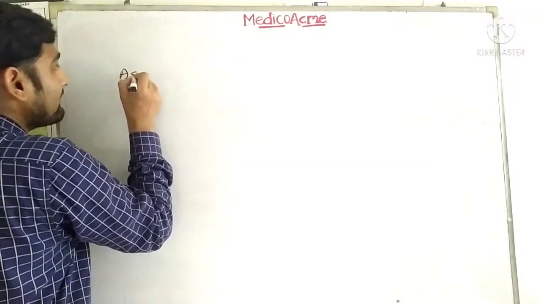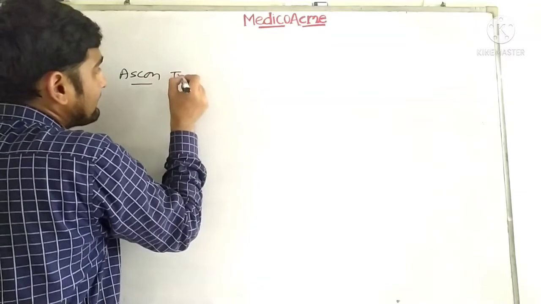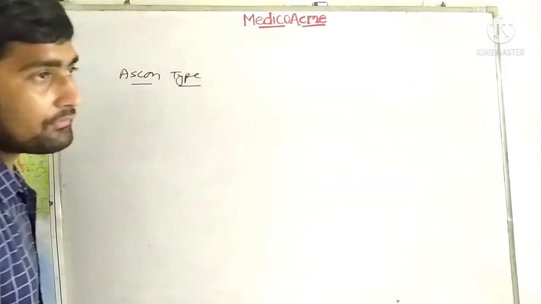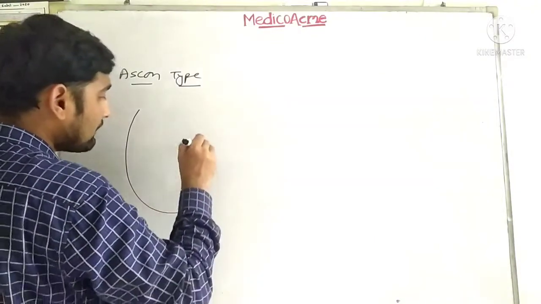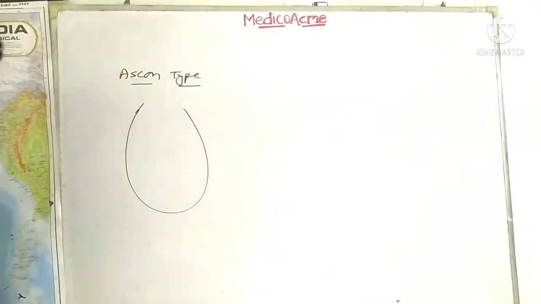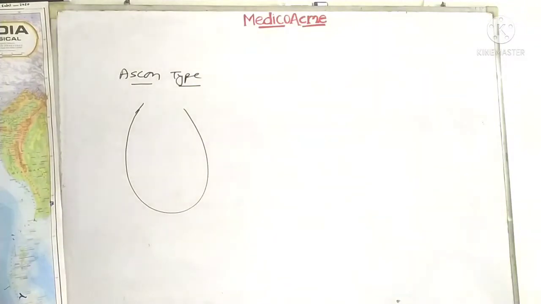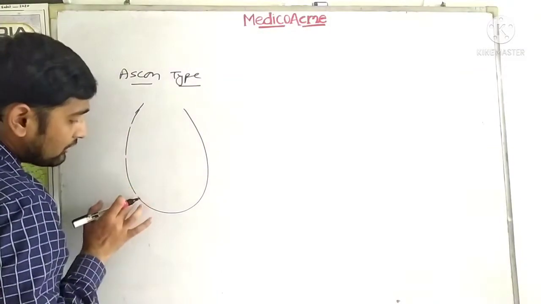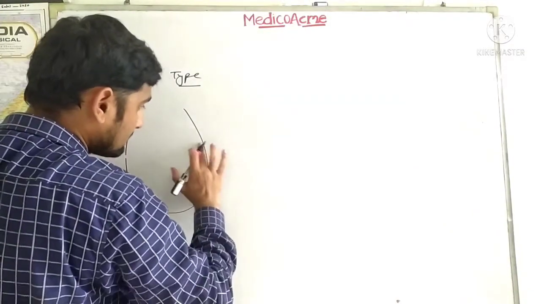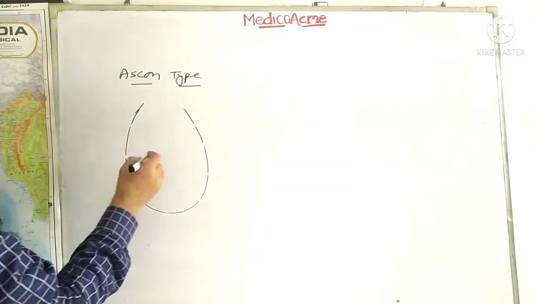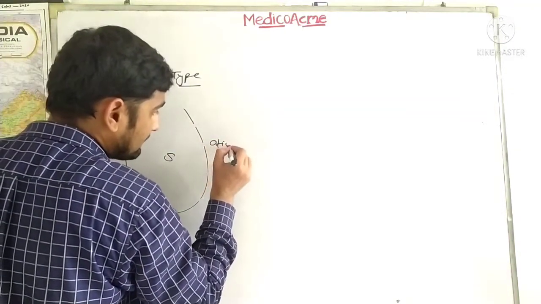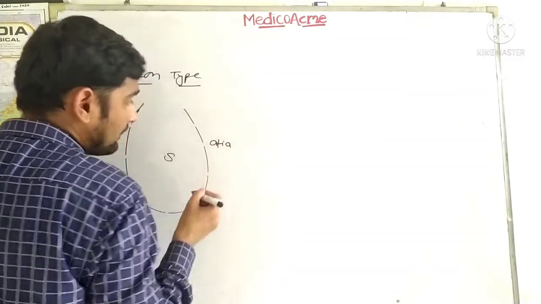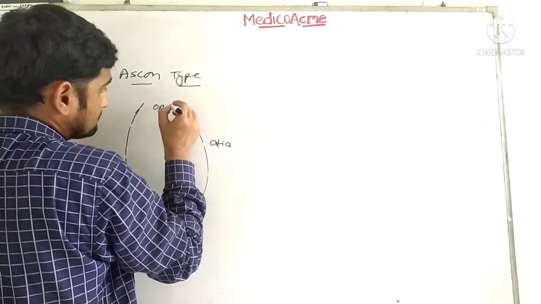Not the Ascon of the temple, but Ascon with an A. The Ascon type water canal system is the simplest form of water canal system. The water system we were discussing in the previous lecture is the Ascon type. The Ascon type has nothing but ostia all over the body. This is the spongocoel, these are the ostia, and this is the osculum.